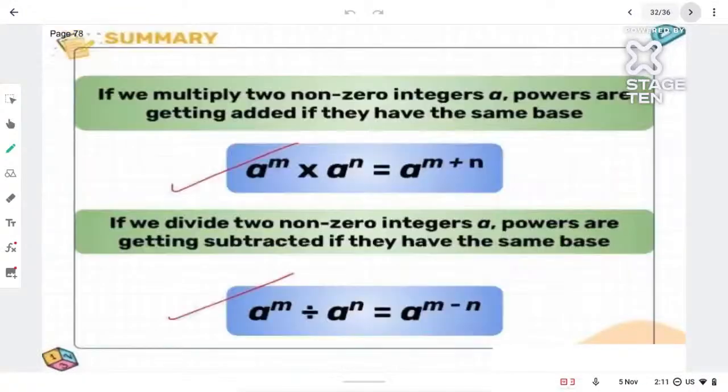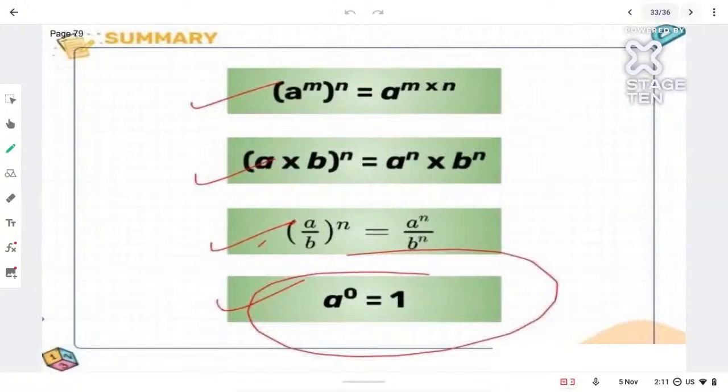All right, so look over here. a raised to m into a raised to n is equal to a raised to m plus n. First law, powers will get added. Look carefully, because in the quiz you will get questions with respect to these. Next, a raised to m divided by a raised to n gives a raised to m minus n. Second. Next, a raised to m whole raised to n, powers get multiplied.